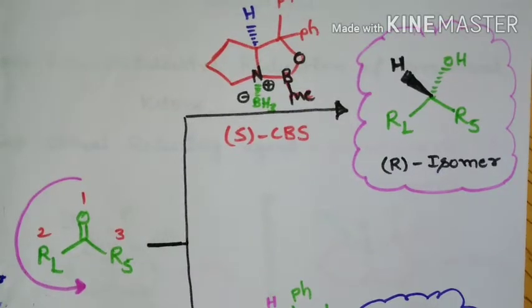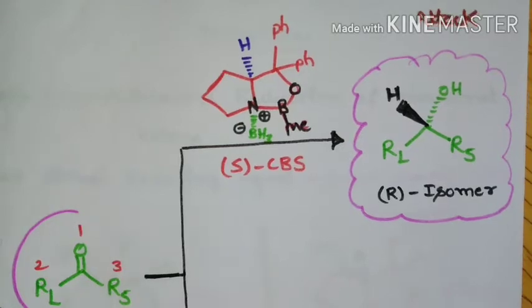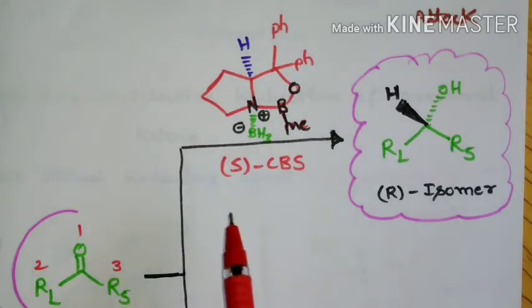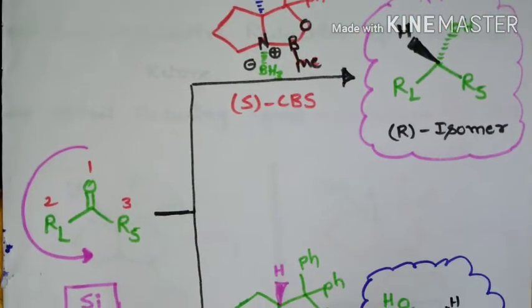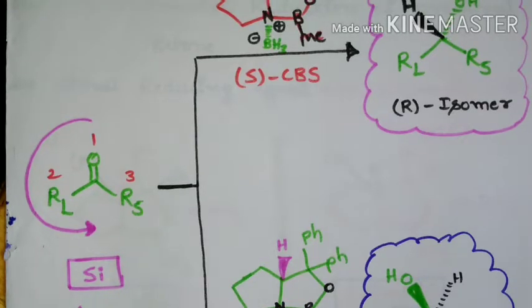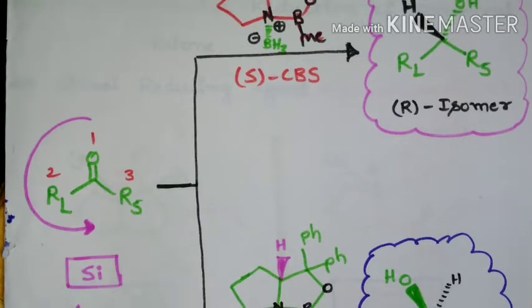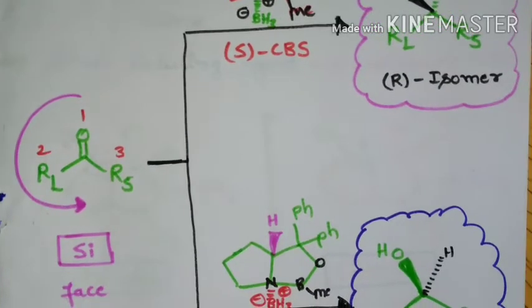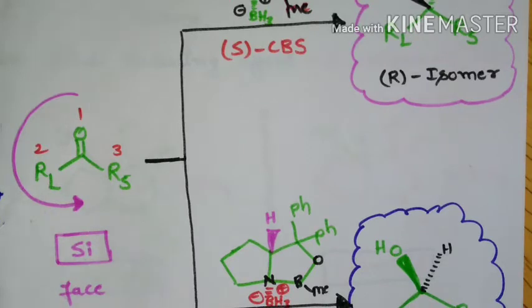In order to decide which enantiomeric form of chiral alcohol will be formed as a major product in the CBS reduction, we need to know two things: which enantiomeric form of CBS catalyst we are going to use in the reaction, and to which face of the prochiral ketone the hydride has been transferred. If we know those two things, then we can decide which enantiomeric form of chiral alcohol has been formed as a major product. So here I have taken the example of the Si face of a prochiral ketone.